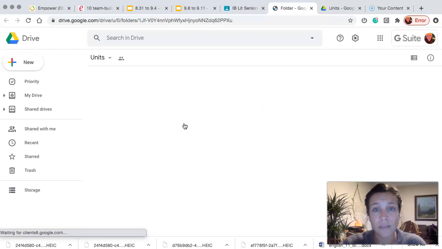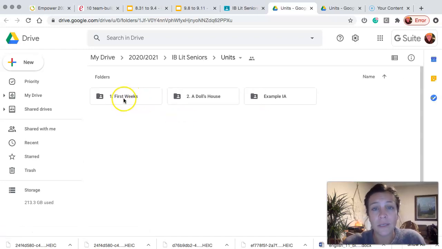The first couple weeks of class content that we've covered is going to be in the first weeks. We are now in the Doll's House unit, so this is where you would find our most recent assignments. And then the Example IA folder is where all of your IA resources are going to live, so you can access those at any point in time from this particular folder.